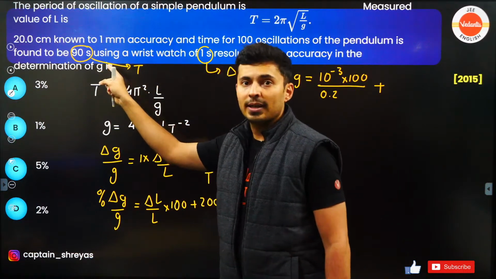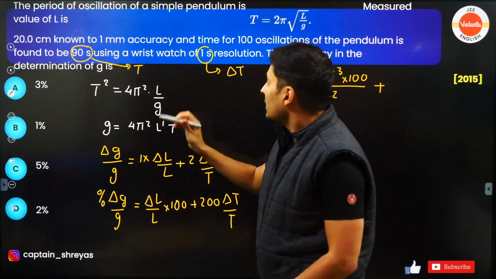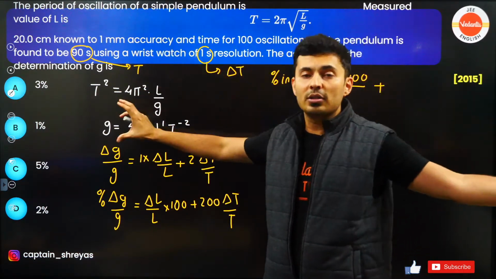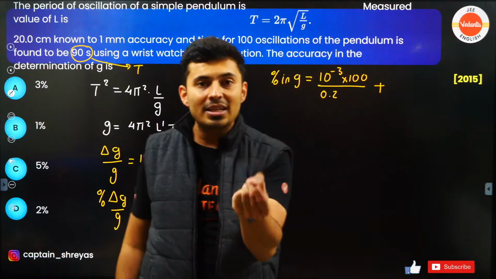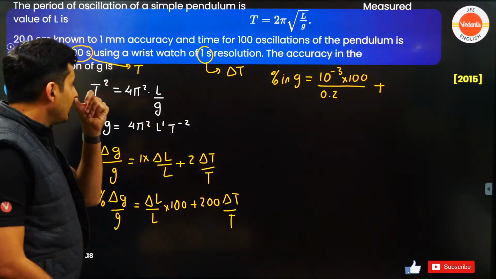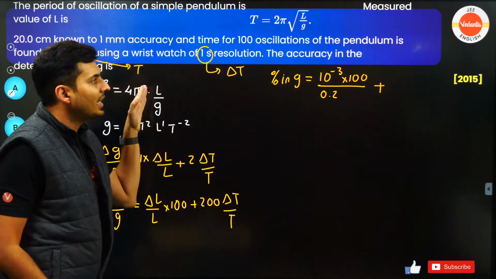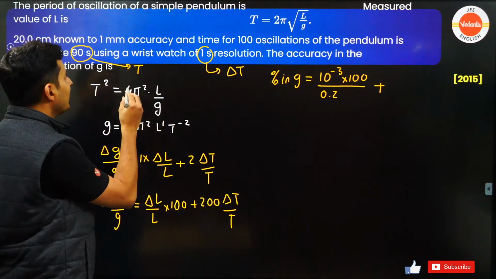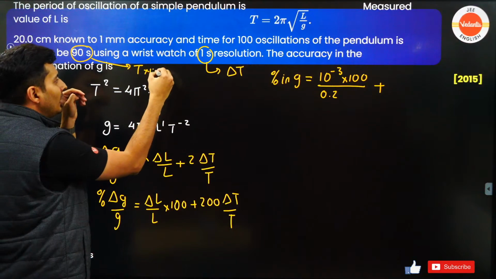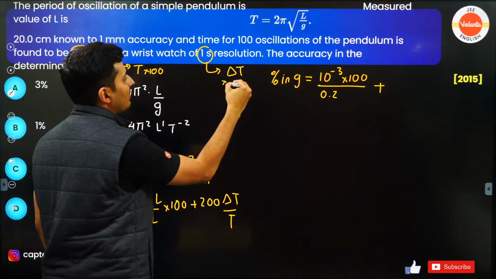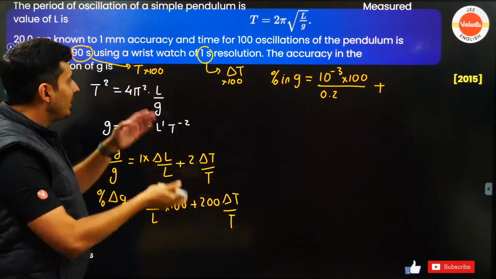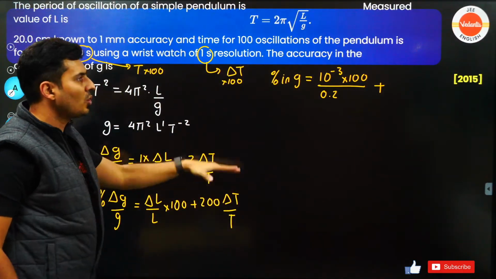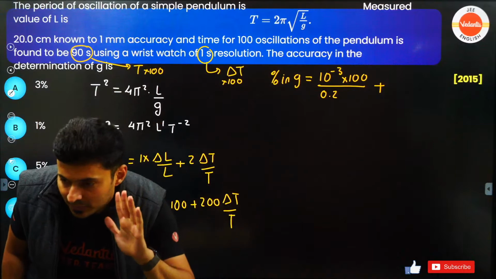This is your total time. When you divide it by 100, even this will be divided by 100, this will be divided by 100, because there are 100 oscillations. So even if you measure the time period, understand that 100 will cancel, so the ratio will remain the same. So strictly speaking, this is time period into 100, you can say this is also time period into 100, doesn't matter whether you multiply or divide, the answer when you take the ratio, it will be the same. Everybody gets it?